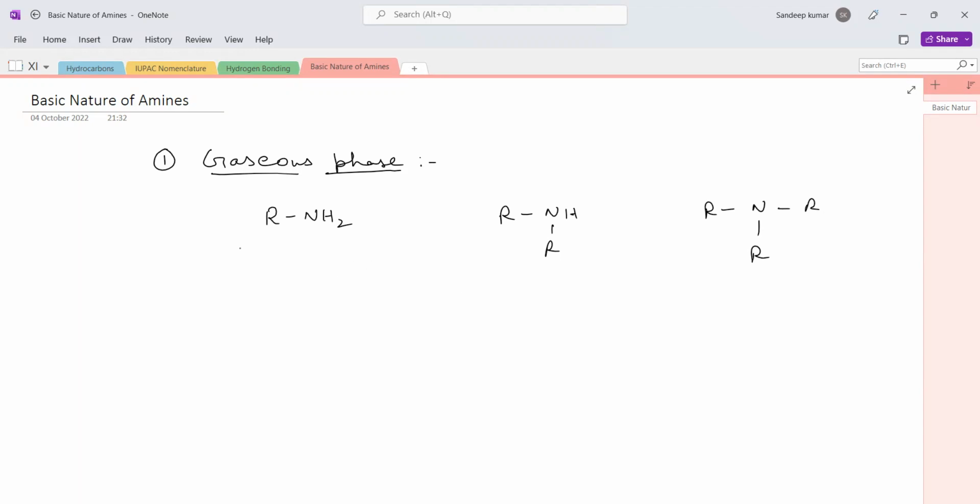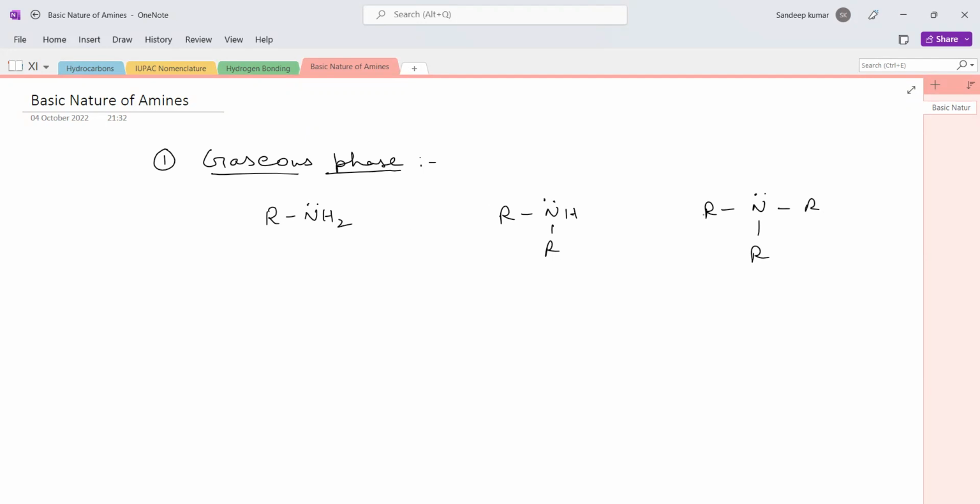As we all know, amines are stronger bases as compared to ammonia, and that is due to the presence of the alkyl group, which is an electron donating group, which increases the electron density on the nitrogen atom, due to which it can act as a stronger base as compared to ammonia.